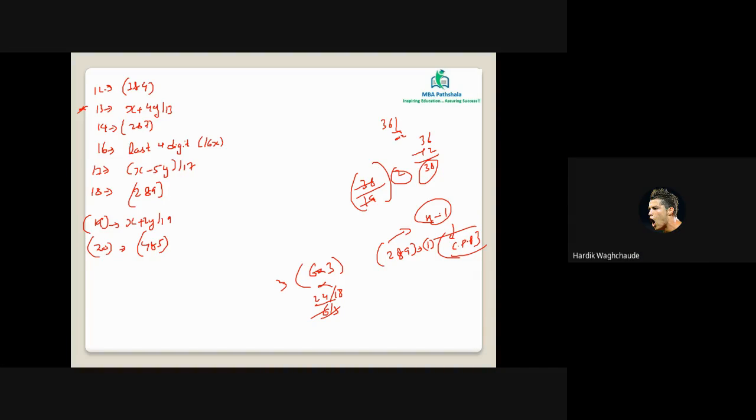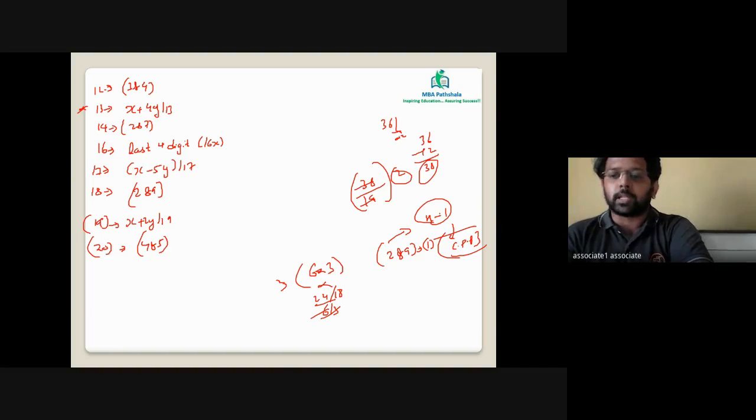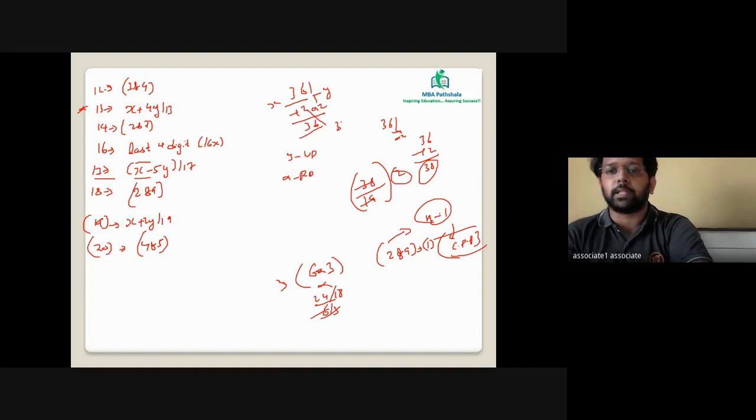As simple as all the other prime numbers, 17 will stand for x minus 5y. Y is the last digit and x is the remaining digits. You multiply y 5 times and subtract from the remaining digits. 19 is x plus 2y. Take 361: the last value is y and the remaining value will be x. Take 1, multiply by 2 and add to 36. 36 plus 2 will make the value 38. Just check whether 38 is divisible by 19 or not. It is divisible, so 361 was divisible by 19.